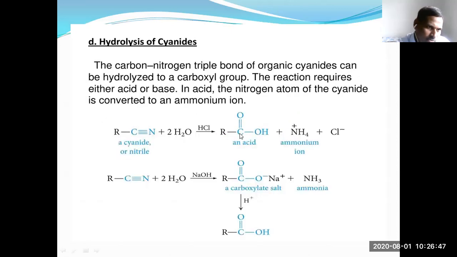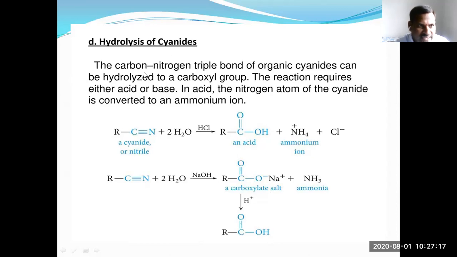Now, preparation of carboxylic acids from cyanides or nitriles. Hydrolysis of cyanides in acidic or basic medium gives carboxylic acids.